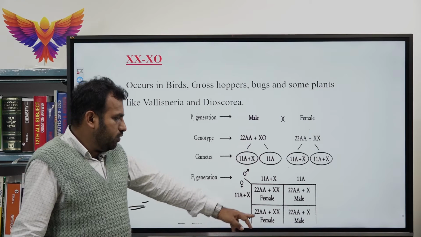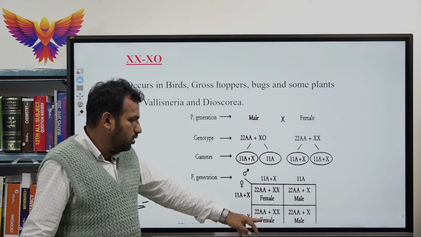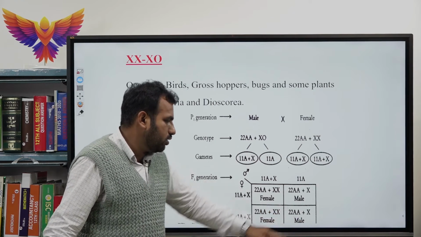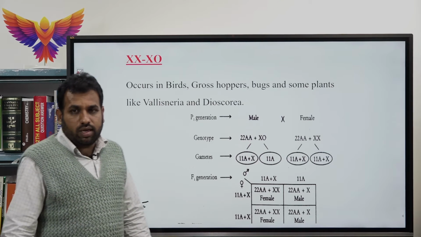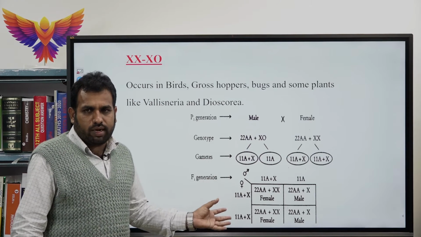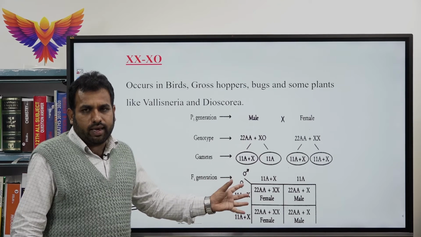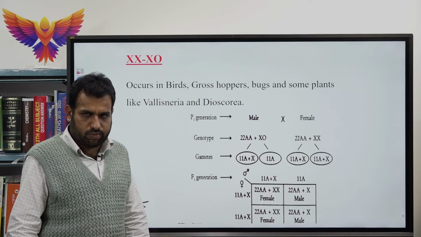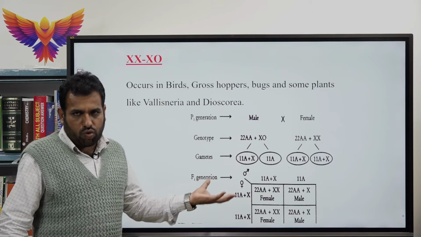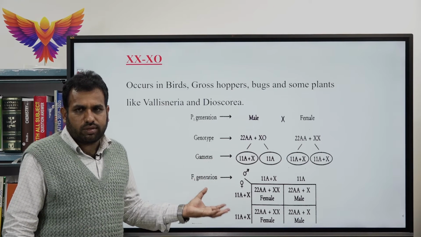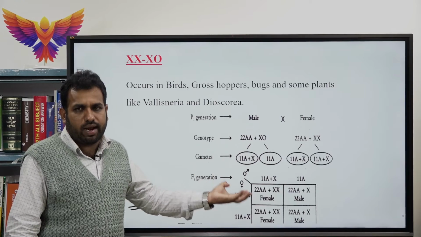As 22A XX results in female, 22A plus X results in male. That means all the possible types of both male and female organisms will be formed in this kind of sex determination. XX, XO kind of determination occurs in birds, grasshoppers, bugs and in some plants.